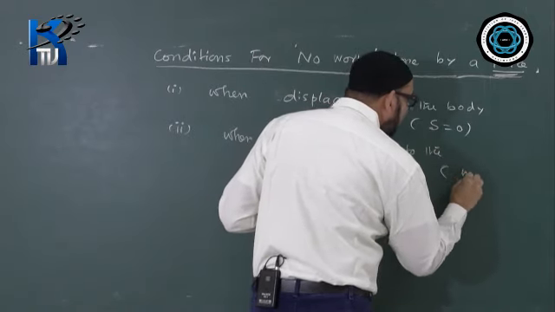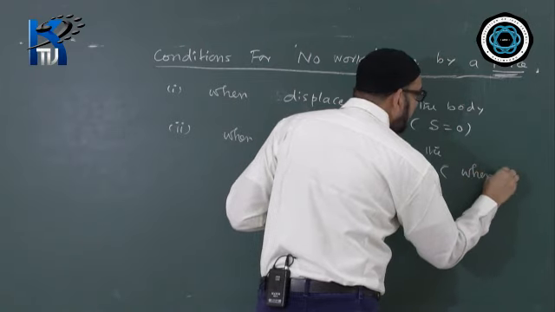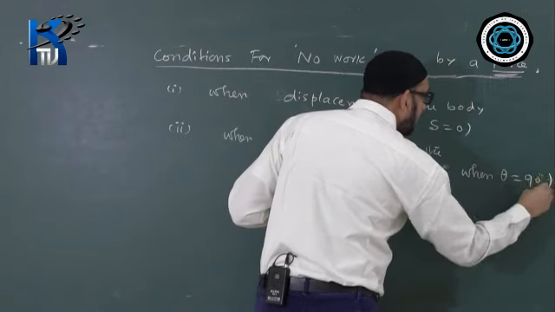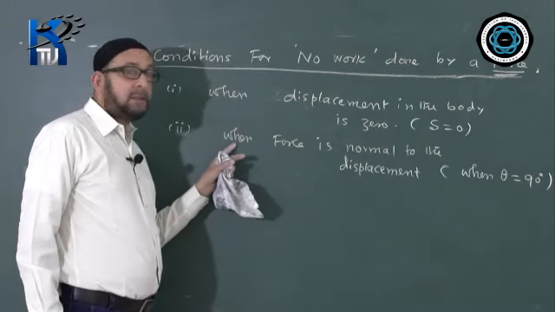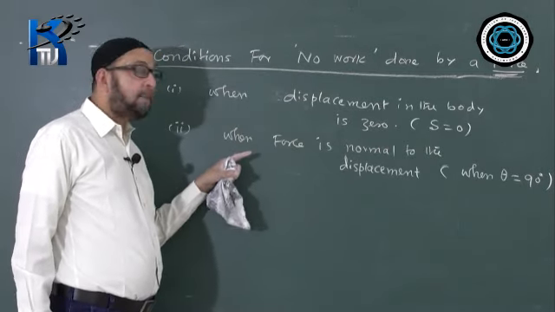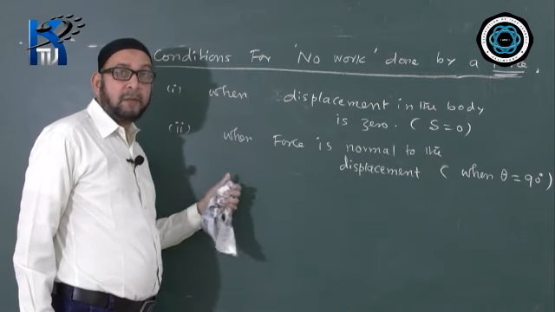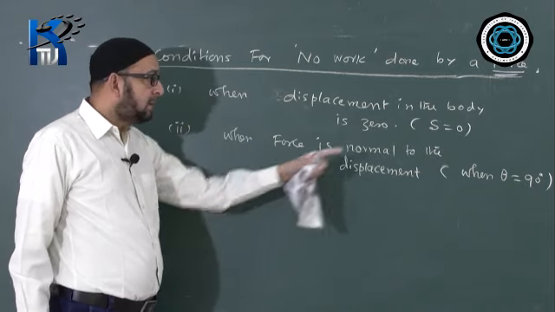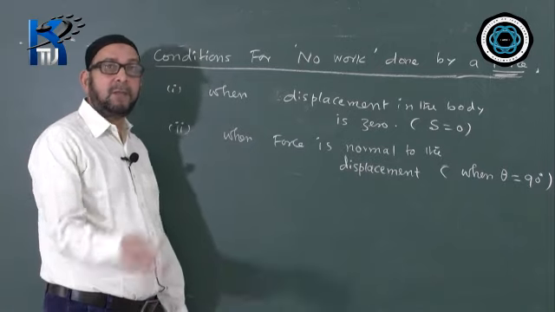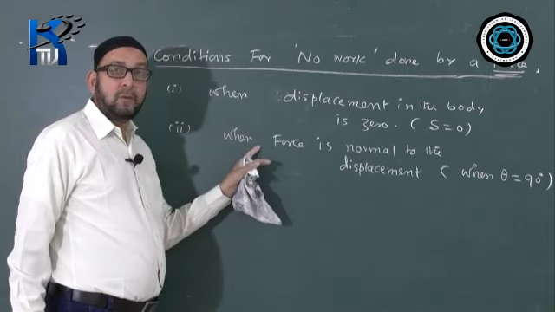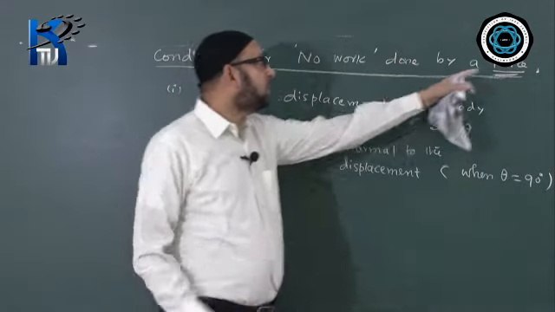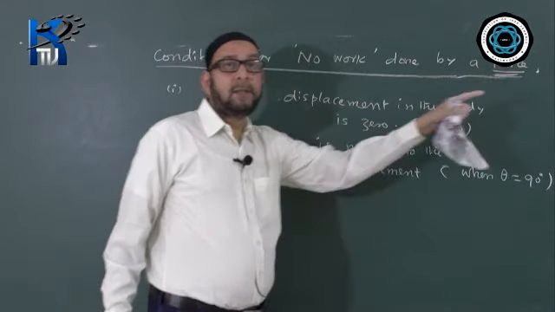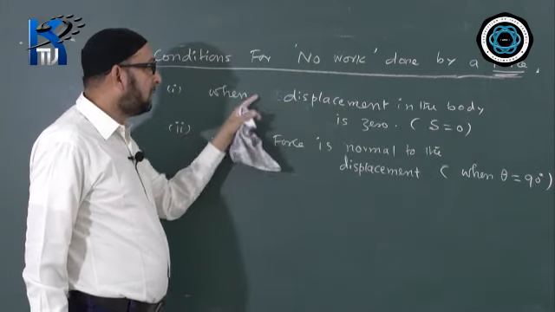That means when theta equals 90 degrees. What is theta? Theta was the angle between force and the displacement. So in this case also, because the complete formula of work was W = Fs cos theta, that means cos 90 degrees. Cos 90 degrees makes everything 0. So work done is 0. So these are the two conditions when we are applying force on a body, yet the work done by the force is 0.